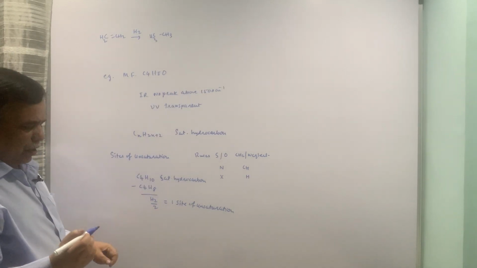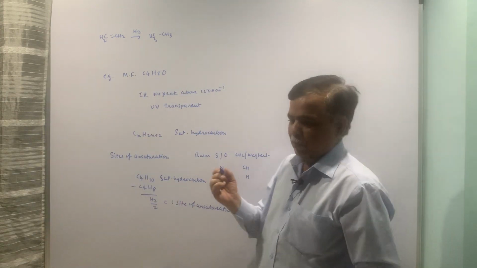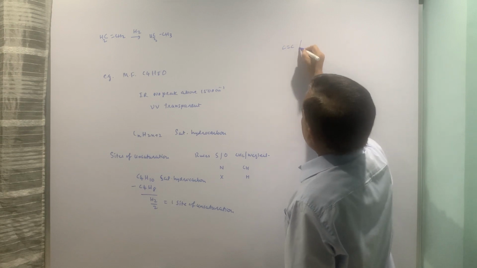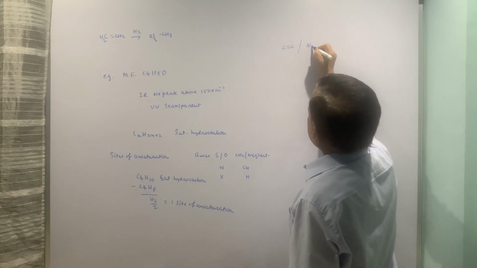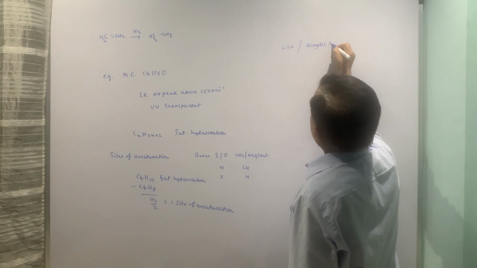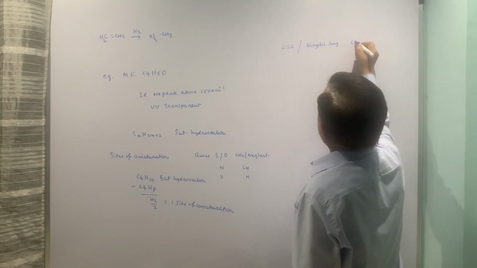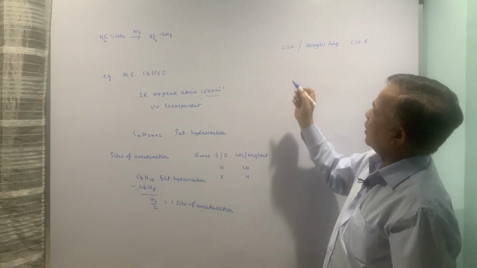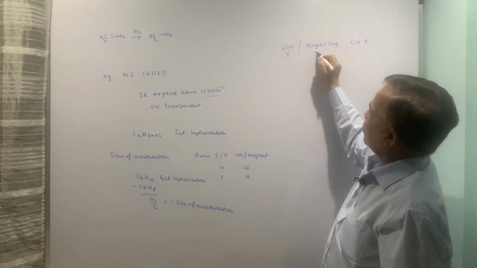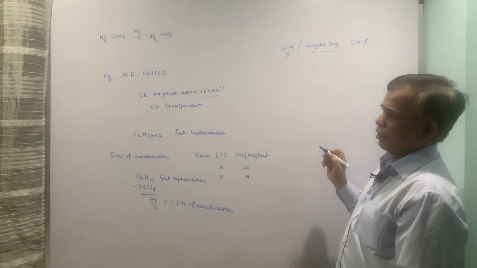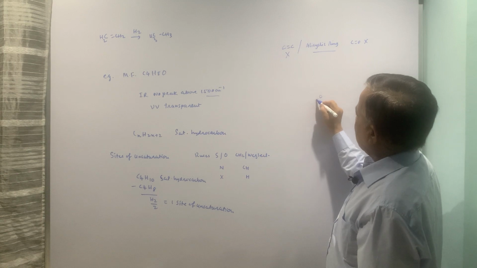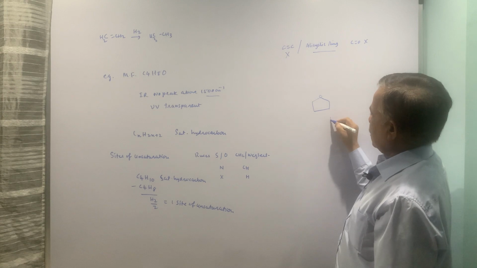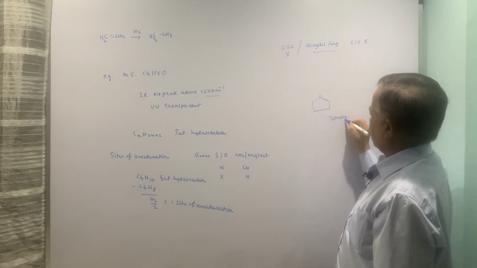Now one site of unsaturation can be a double bond or an alicyclic ring. It cannot be a ketone. Ketone is ruled out because there is no such frequency above 1500. Even this is ruled out, so only one option is there. You have to put all your carbons in this format. So this is your tetrahydrofuran.